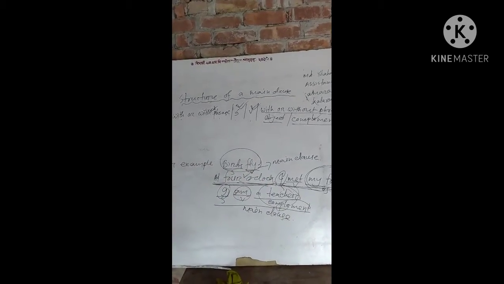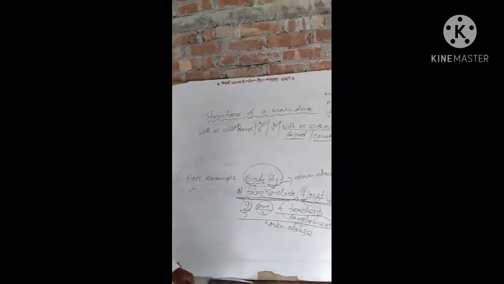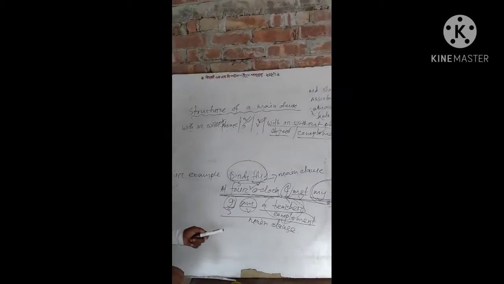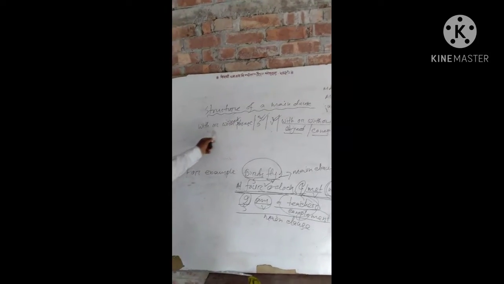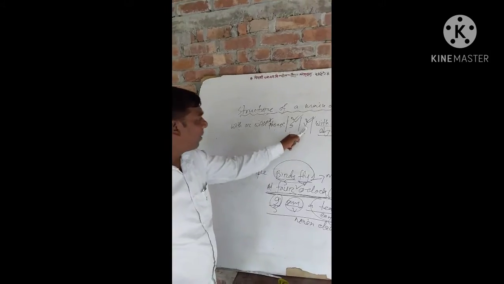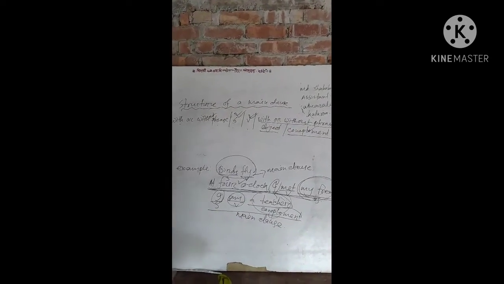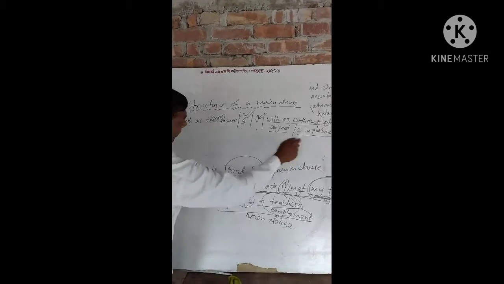I hope that all the students can understand what a main clause is. Again, the structure of a main clause is with or without phrase, subject, verb, with or without phrase, object, complement.